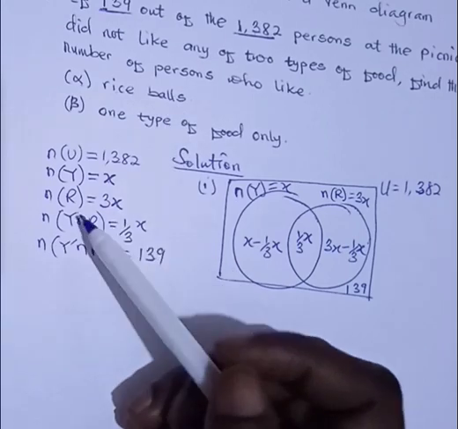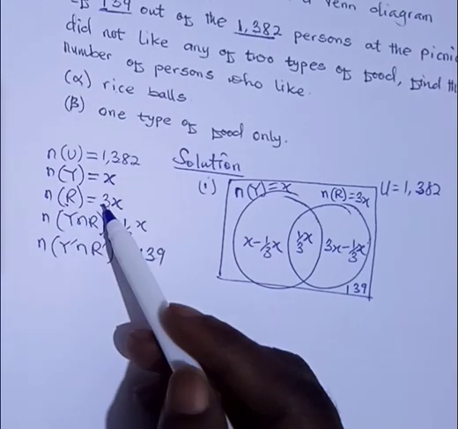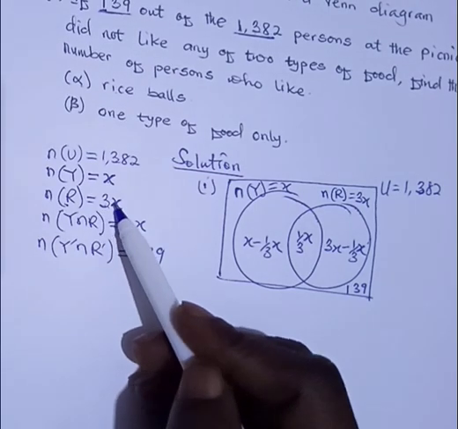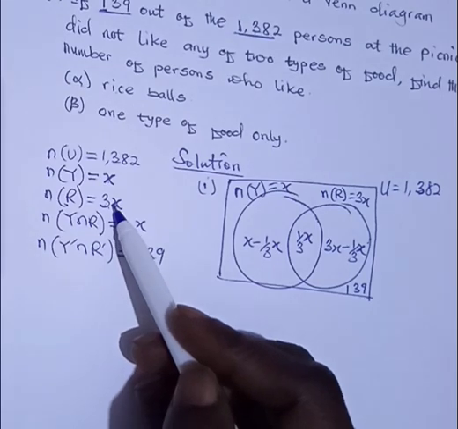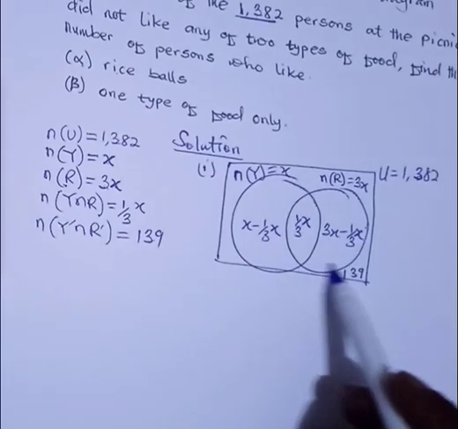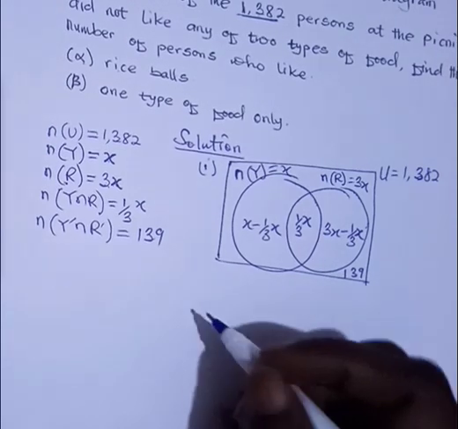Rice balls. But how do we get rice balls? Rice balls is 3x. But do we know x? We don't know x. So how can we find x? What we'll do is sum everything here and equate it to the total number of persons present at the picnic.